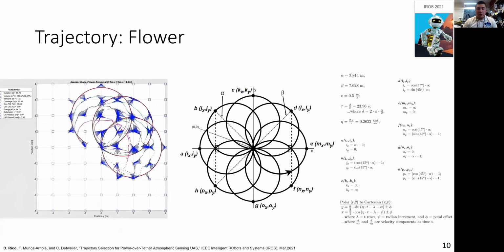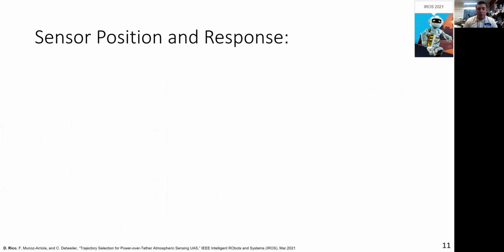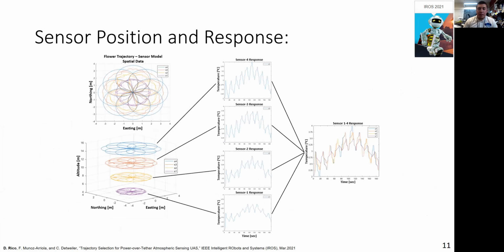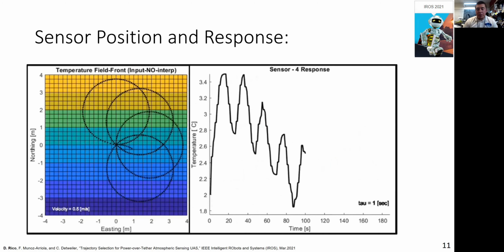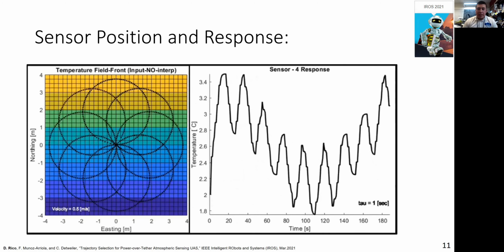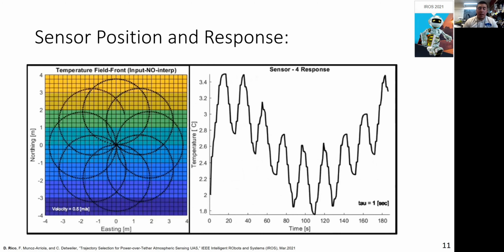The spiral and flower trajectories are written as continuous functions, while the creeping line and pentagram are decomposed into piecewise continuous lines. To be clear, the physical positions of each of the sensors and their response to a given temperature field they are exposed to is being simulated. Here we can see the sensor array spatial and sampling information being represented from a flower trajectory moving through a static temperature field. And here is an animation derived from the simulation. The temperature field is static and not well representative of Earth's atmosphere, but was used as a step towards incorporating dynamic temperature fields.